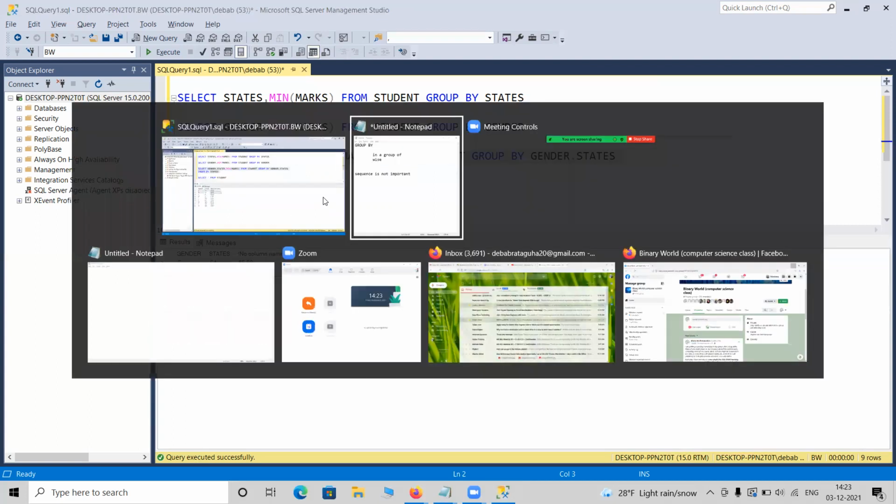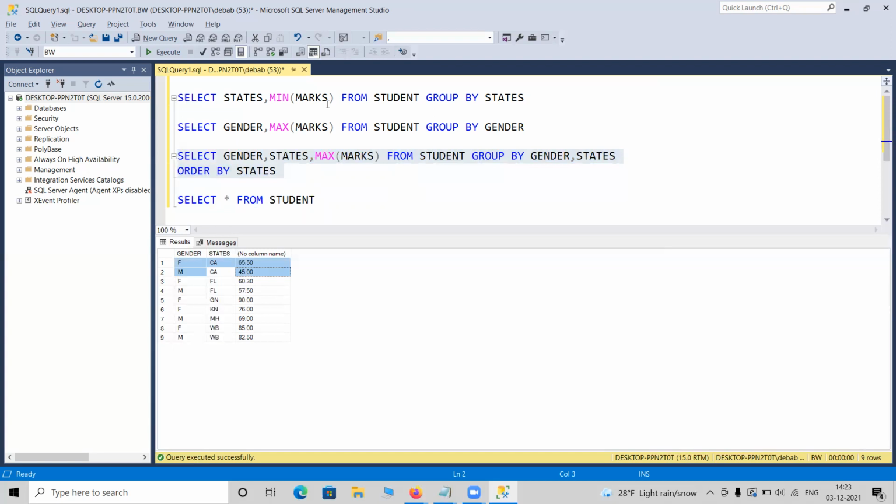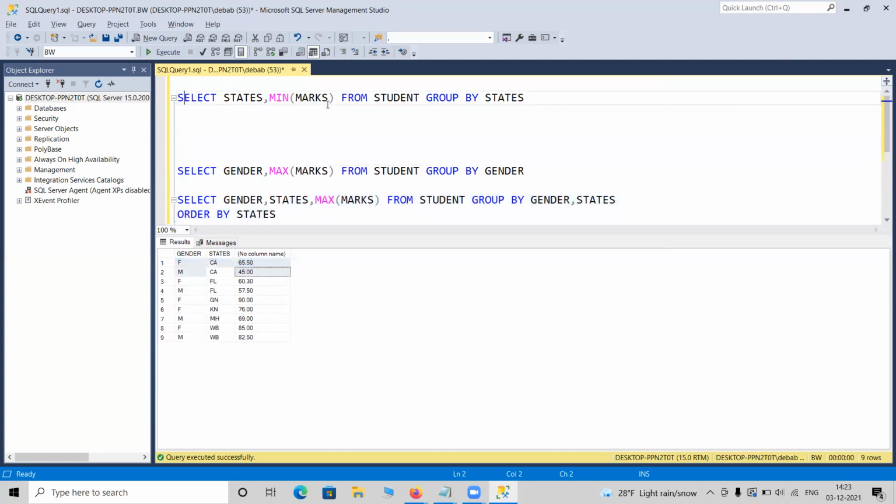So next thing, in the select statement, select fields at first. Suppose now, let me go back to my first query. Suppose now I am interested in the average marks.